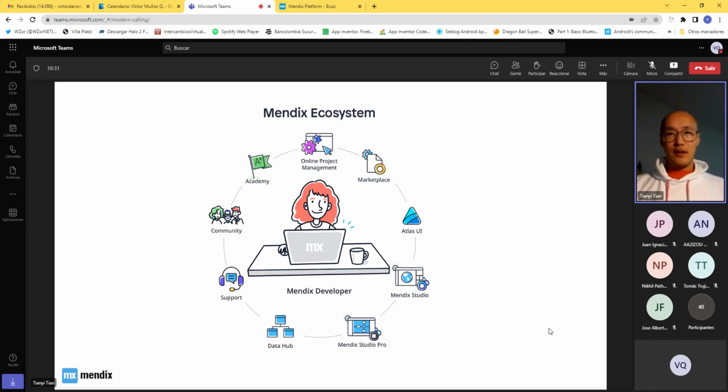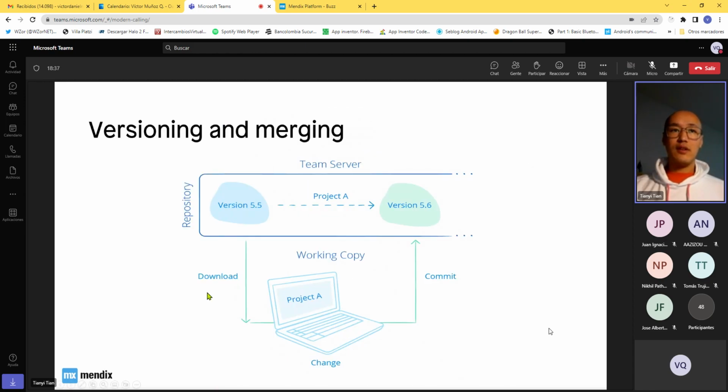So when we work with Mendix, we also have this kind of version management, right? So here, as I mentioned, we can always post or push new changes to the mainline. But actually, how do you do the change? So we have the mainline and the team server, right?